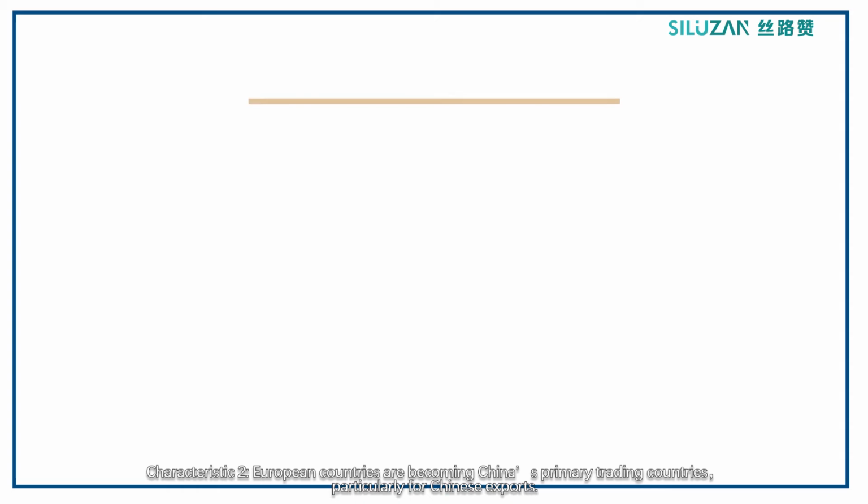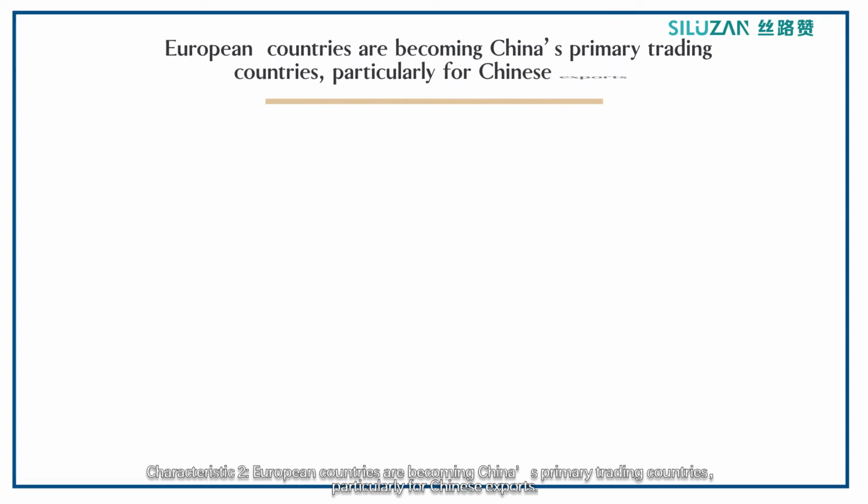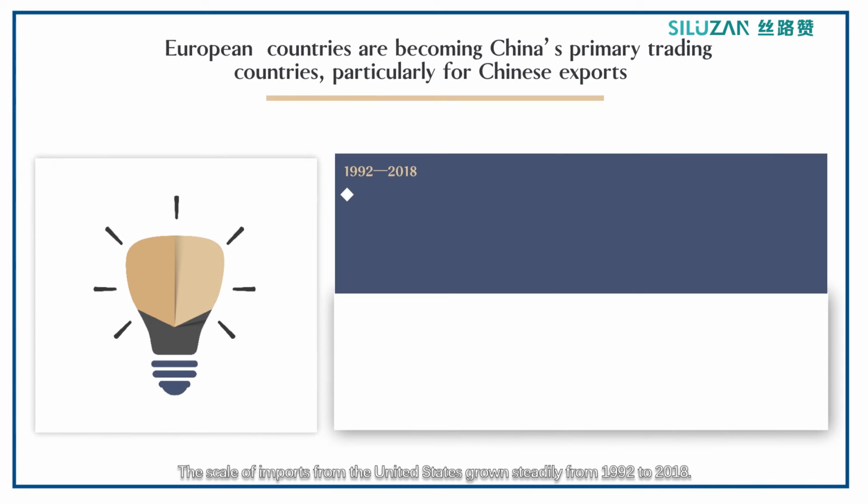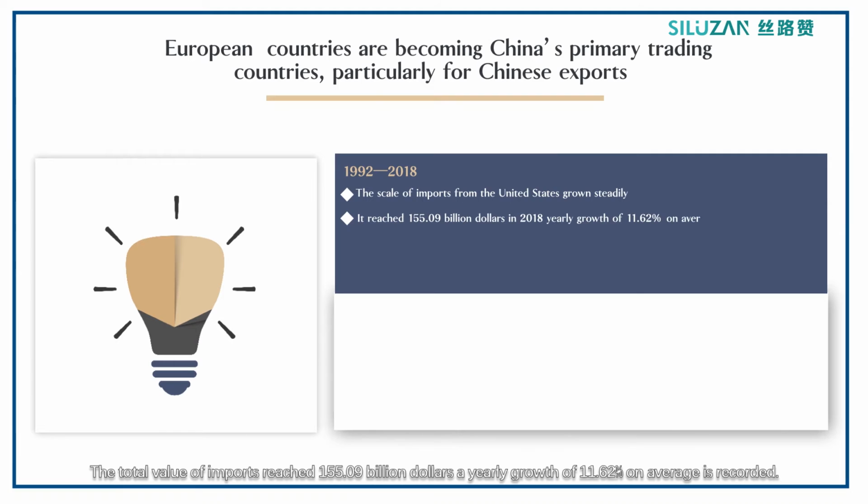Characteristic 2. European countries are becoming China's primary trading countries, particularly for China exports. The scale of imports from the United States grew steadily from 1992 to 2018. The total value of imports reached $155.09 billion, and a yearly growth of 11.62% on average was recorded.